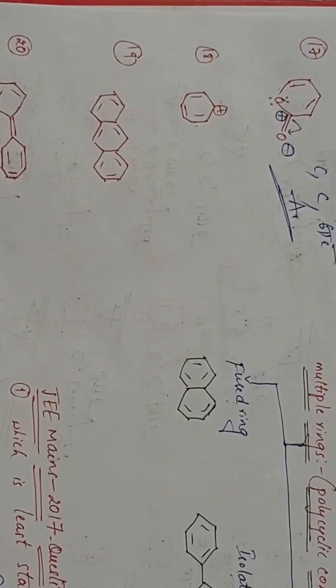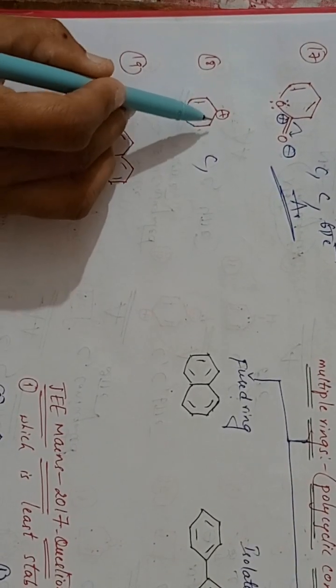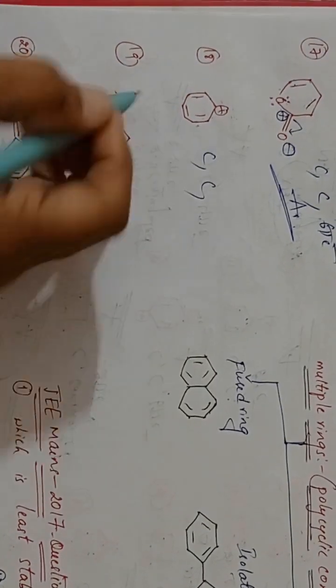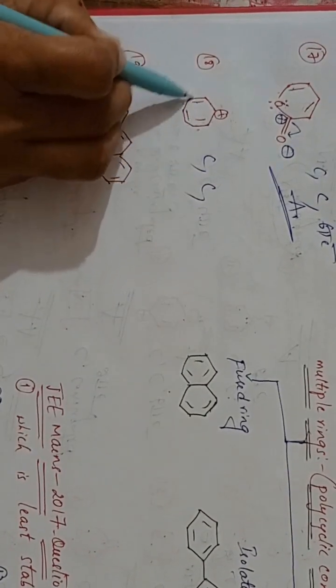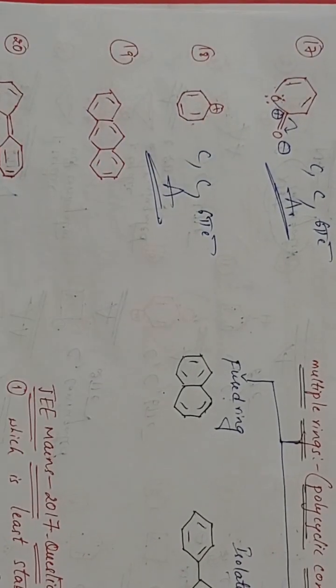Next example, here it is a cyclic compound. It is in the conjugation, pi sigma positive, sigma pi sigma. It is in the conjugation. How many pi electrons? 3 pi bonds are there, so 6 pi electrons are there. It is aromatic compound. Clear?